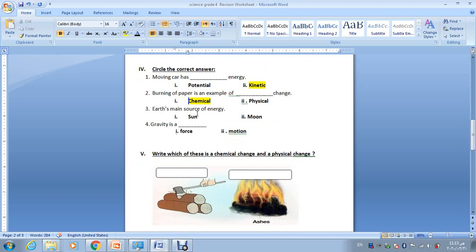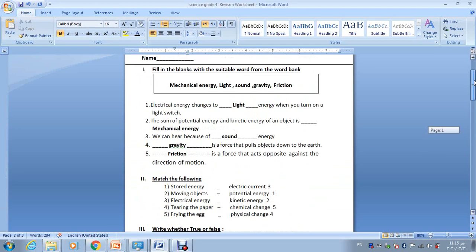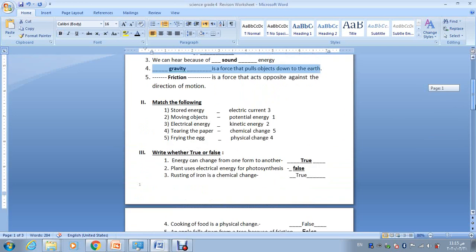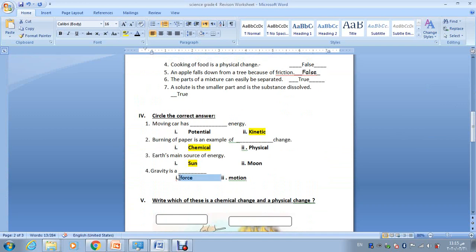Earth's main source of energy, is it sun or moon? Of course it's the sun. It provides all the energy for the plants, animals, humans, everything. Gravity is a force or motion? Look here, we have just said that gravity is a force that pulls objects down. So it's a force, not motion.